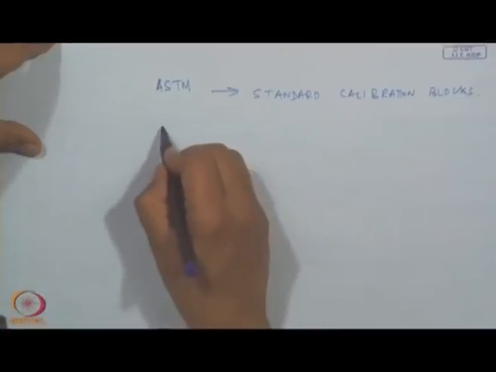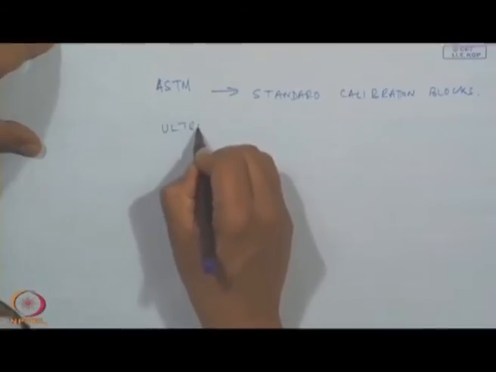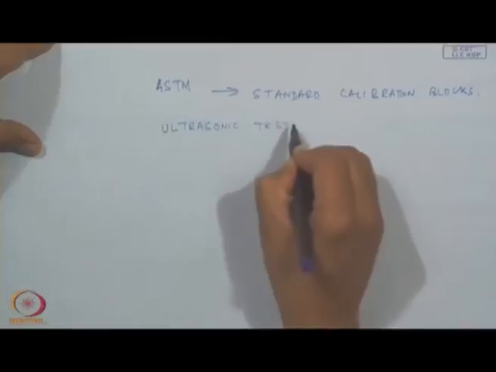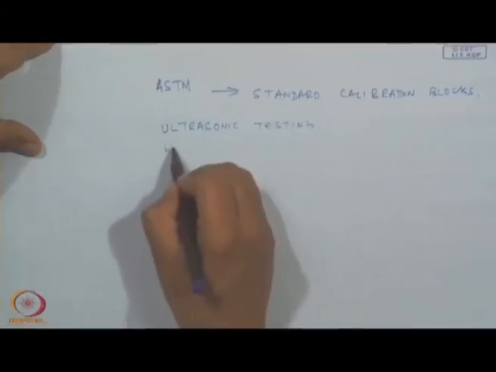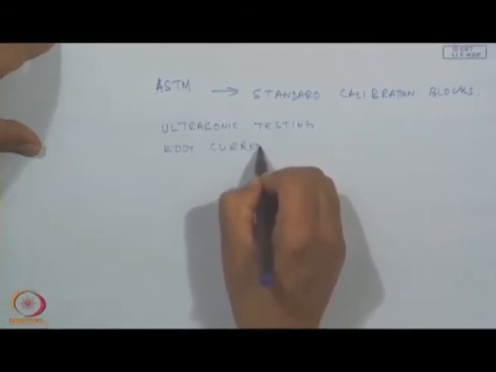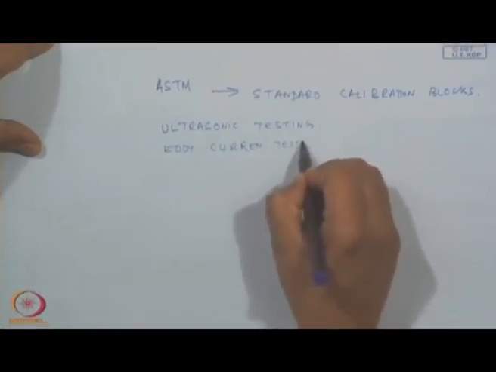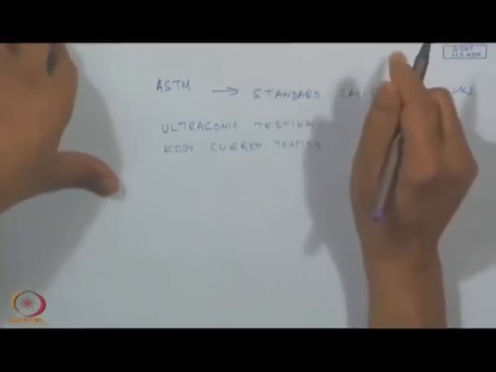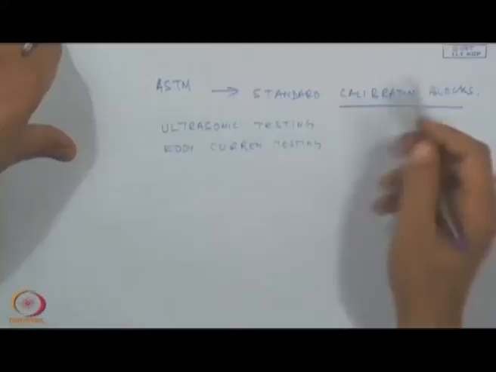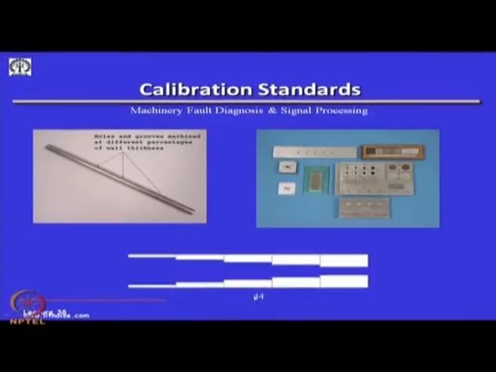Both for ultrasonic testing, which I have mentioned in one of the previous classes, and also for eddy current testing. Whenever you purchase such equipment or sensors for eddy current testing or ultrasonic testing, I would recommend that you also purchase a standard calibration block, for example, so that you can calibrate it in the field.